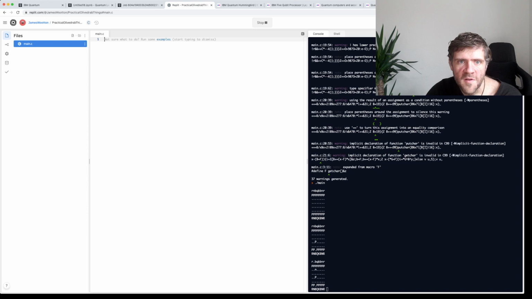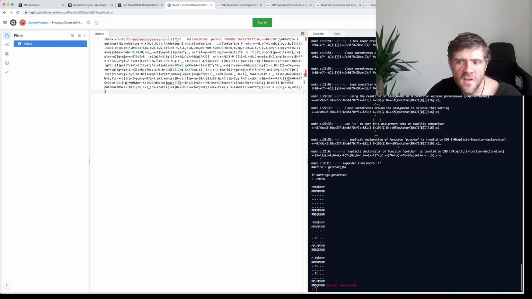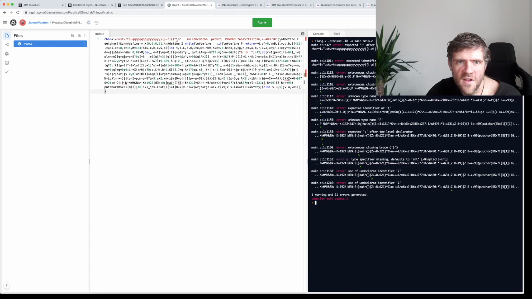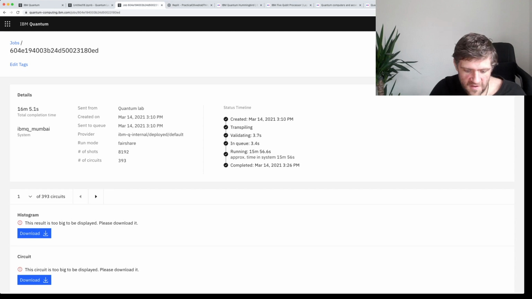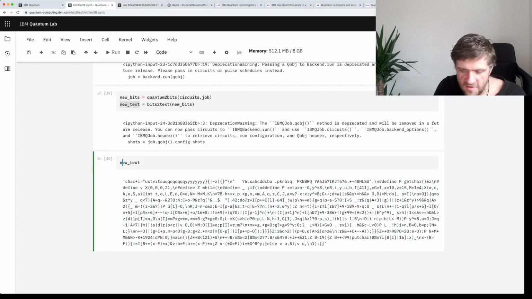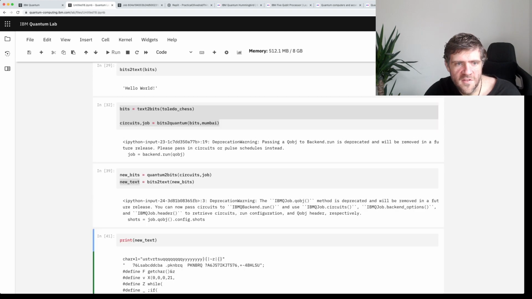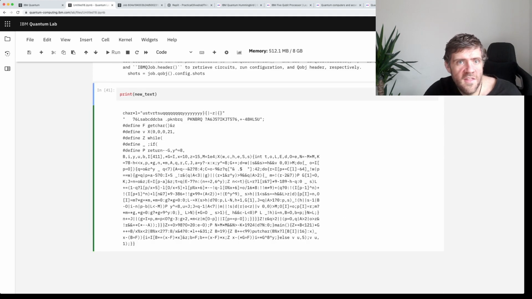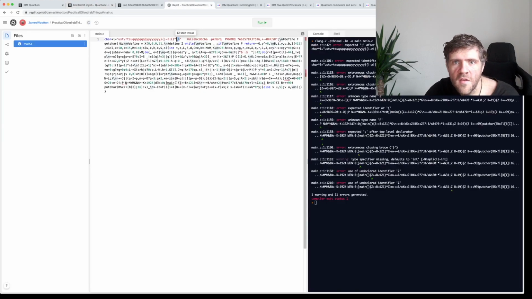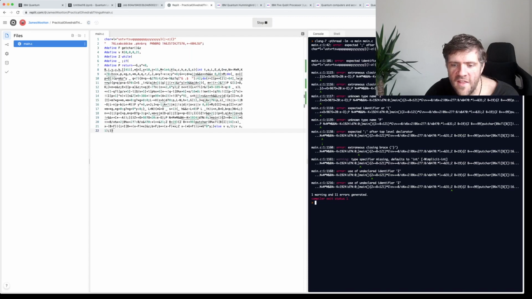We have to stop what we were running before, run this new version, and we have an error. Now, of course, we have an error because it's not using new lines, but it's got these delimiters in to make the new lines. So the easiest way around that is for me just to print this rather than have the Jupyter Notebook do it automatically. So that was a mistake in the human interface rather than in the quantum computer. Now let's run this, and there we go.